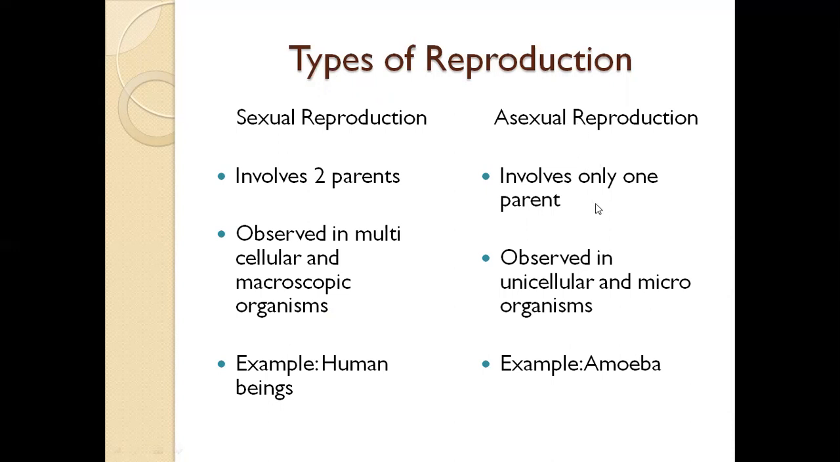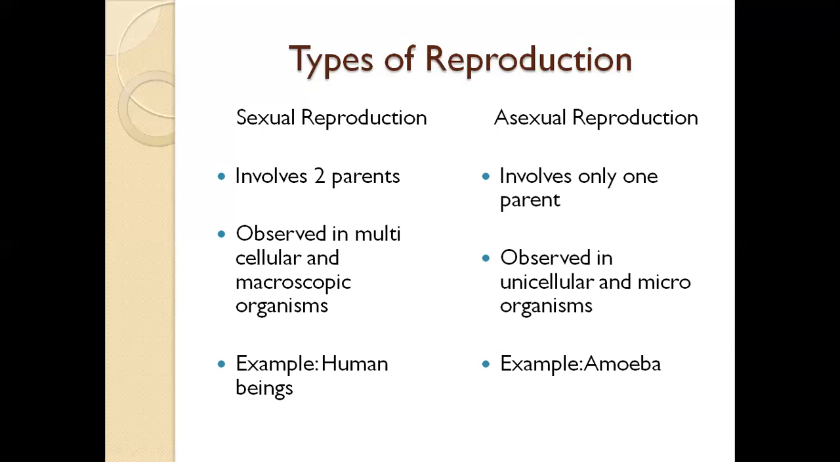Asexual reproduction involves only one parent. It is observed in unicellular organisms, also called microorganisms. An example is amoeba. We can't see amoeba with our naked eyes. As it is clearly mentioned here, they are microorganisms. So, how do you think that with the involvement of only one parent alone, reproduction is possible?